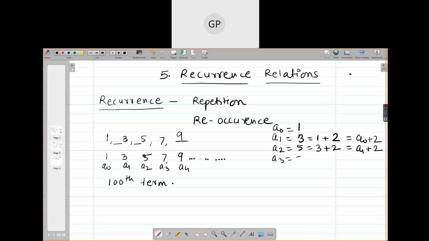Similarly, A3 will be 7, and I can rewrite this as 5 plus 2, that is A2 plus 2. A4 is equal to 9, that is 7 plus 2, and I can rewrite this as A3 plus 2, and so on. Right? So if I ask you the 100th term, will you make a list of the first 99 terms and then write the 100th term? Is it a very good idea?